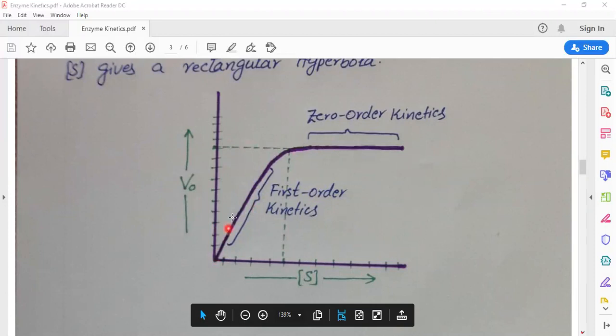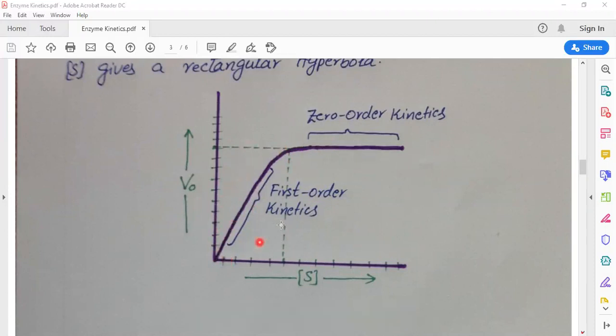From this point to this point, this is first order kinetics. It means the rate depends upon the substrate concentration. And after that, from this point to this point, the rate is independent of the substrate concentration. If we increase the substrate concentration, the rate does not change. It means now the enzyme has become saturated with substrate. This is zero order kinetics.